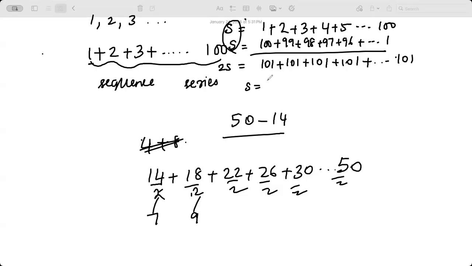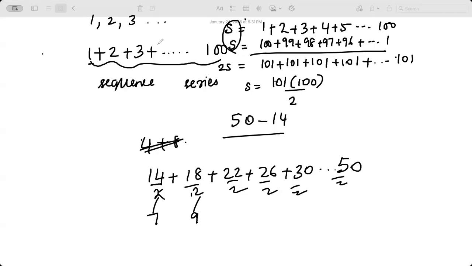5,050. That is true, but how did you get that? 101 times 100 divided by 2. Good job. 101 times how much? 100. Good. 101 times 100 divided by 2.